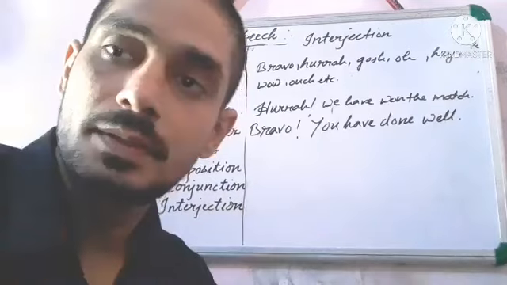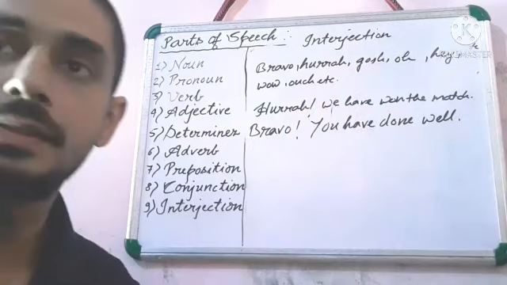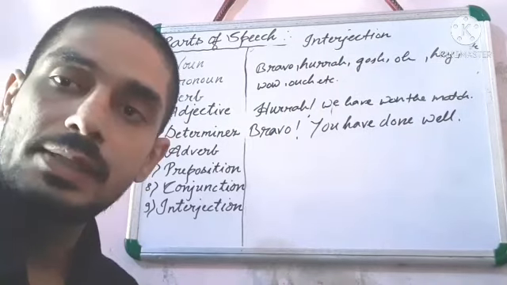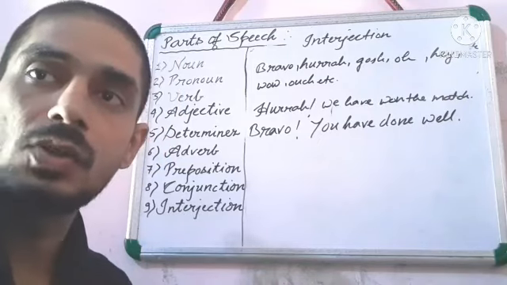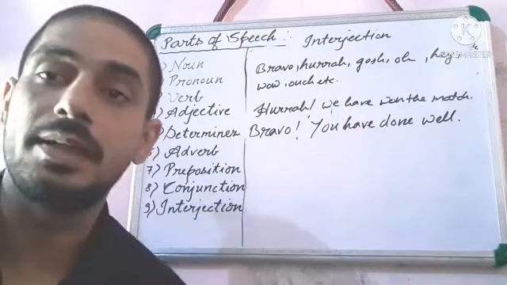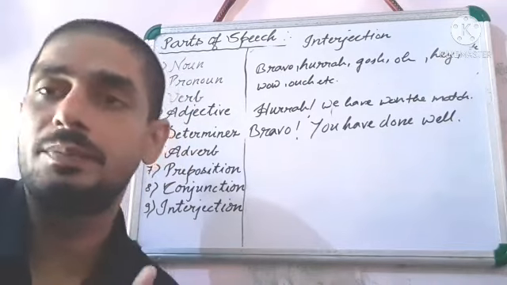Next one, and the last, is here interjection. Interjection is a word which expresses a strong feeling. Understand? And especially it will express what? Wonder, surprise, sudden feeling of the heart.